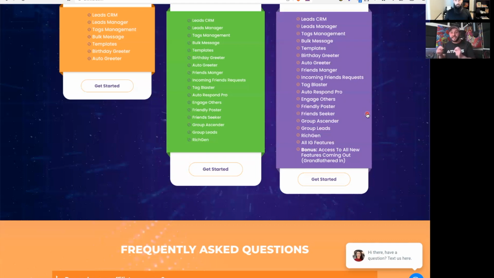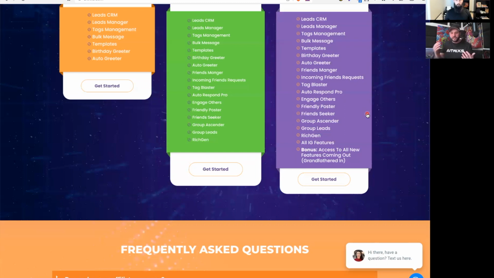Now, the key thing about Aitrixs Ultra that's different from Aitrixs Elite is, both get all the features, but with Aitrixs Ultra, you get the Instagram software. On top of that, any upcoming features that we roll out, you're going to be grandfathered in. You're going to get access to those new features for both the Facebook and the Instagram tool. Now, as we roll out new software for TikTok, whether that's for Twitter, you're going to get a 50% discount off any of those tools as long as you're an Aitrixs Ultra member. So it pays to be an Aitrixs Ultra member.